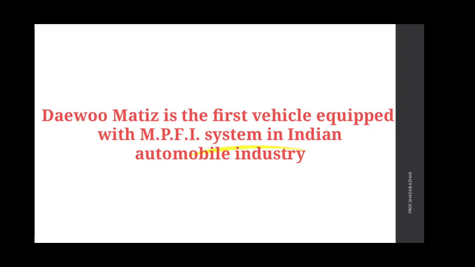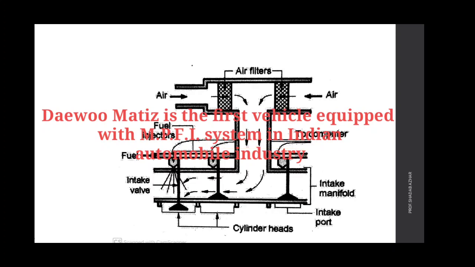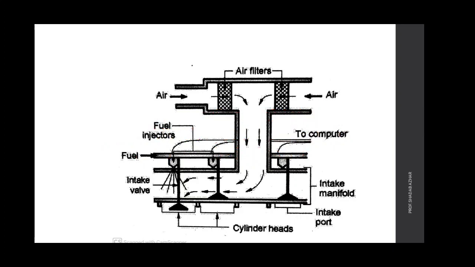There are some stages. This one is the first stage, in which the intake valve opens and the fuel injector is placed just above the valve, and wiring is done.